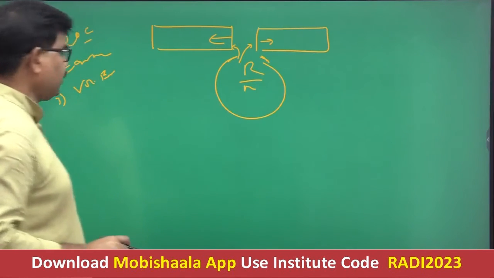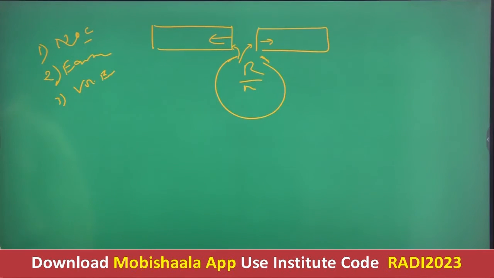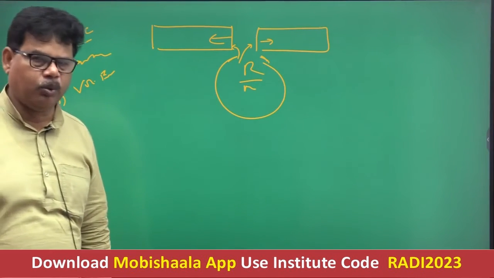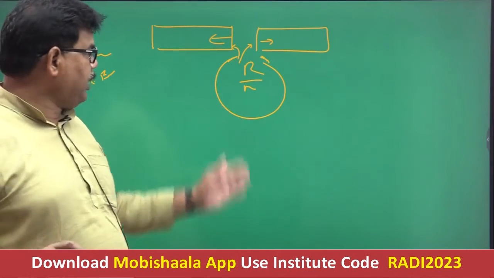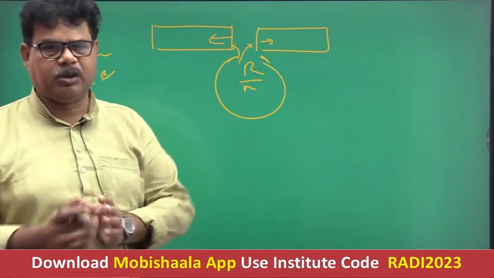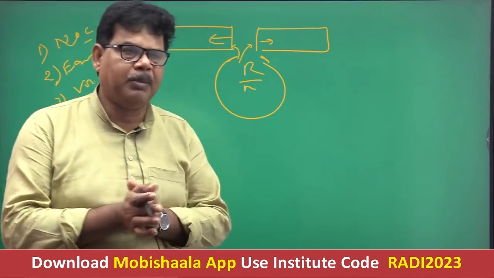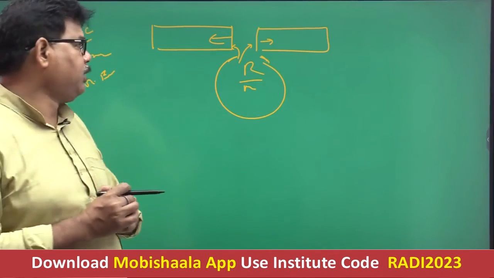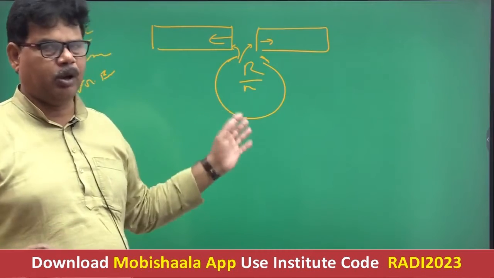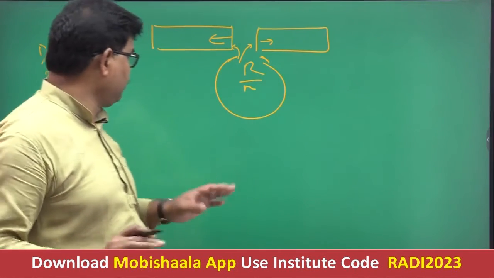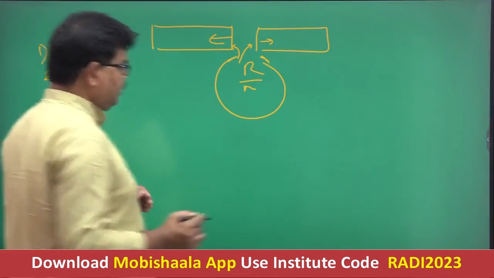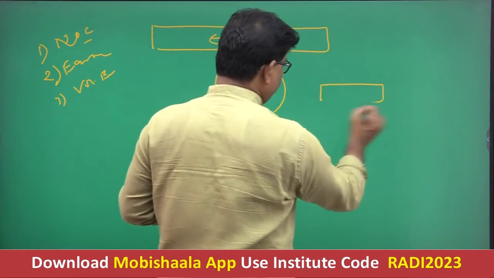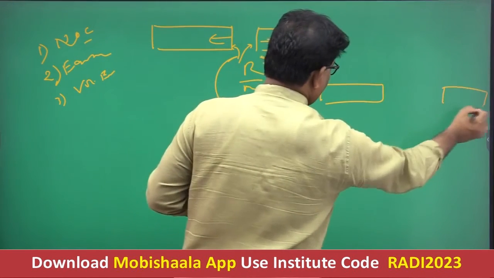Okay, volcanic eruption will also occur, and this type of volcanic eruption is referred to as fissure type of volcanic eruption, right, or quiet type. Why fissure? Because a fissure is created due to the divergence of the plate. So that's why the magma, not required to conduct explosion, comes slowly outside. That's why it is also referred to as fissure type or quiet type of volcanic eruption. Getting well now?